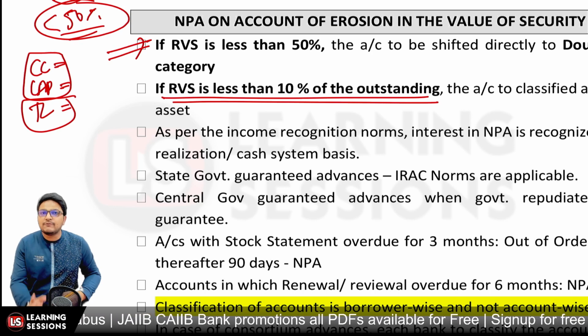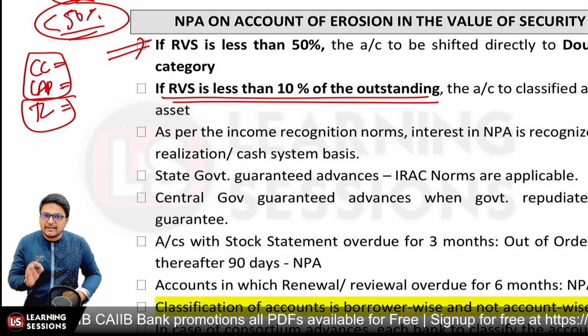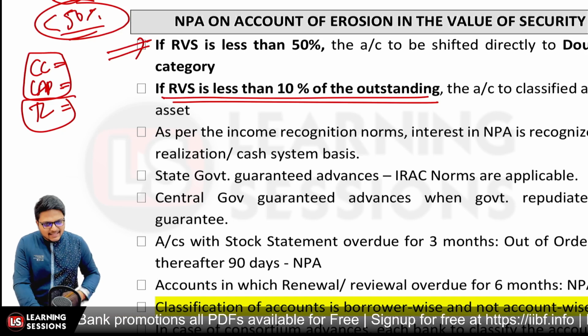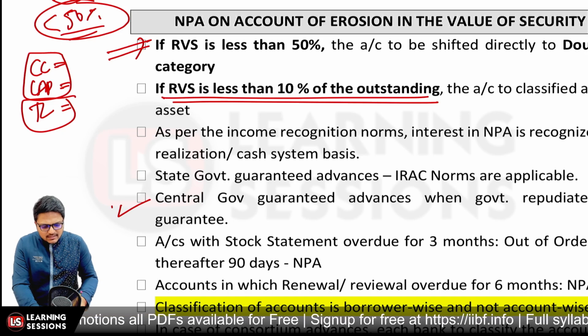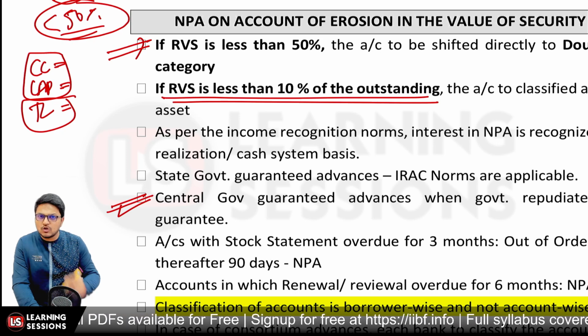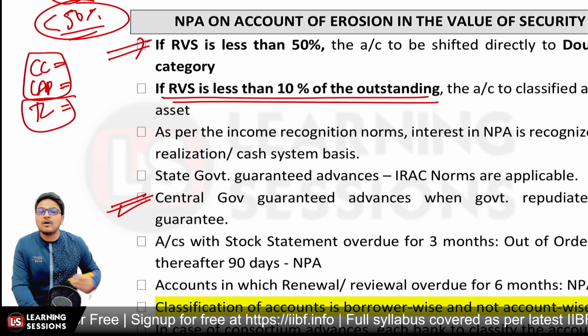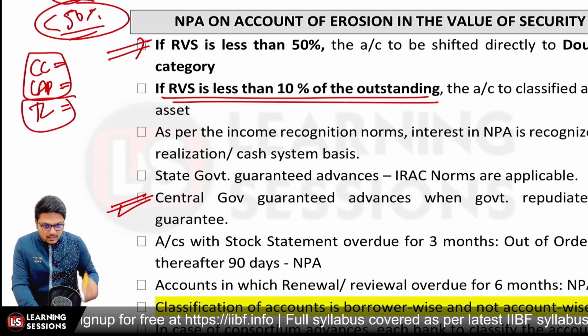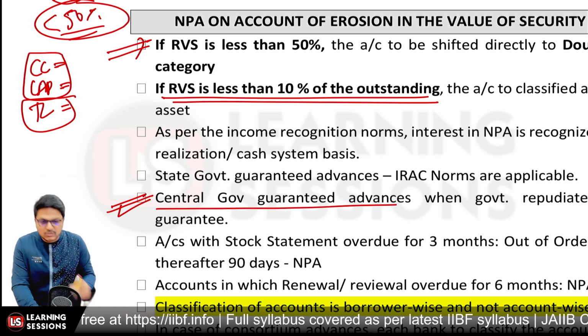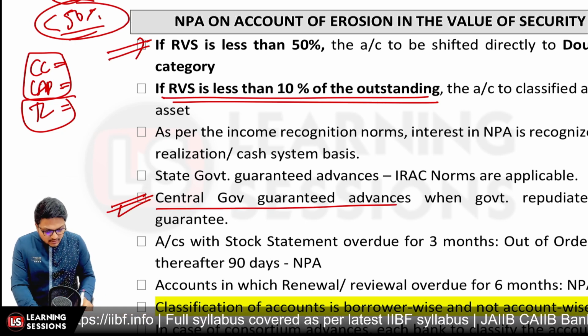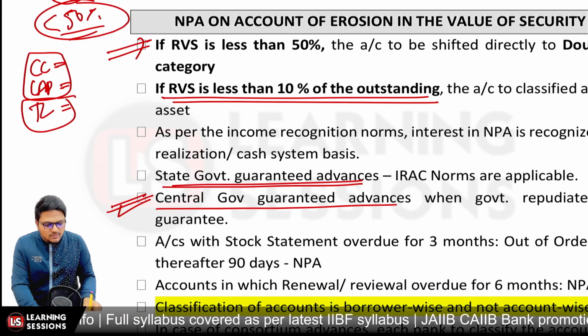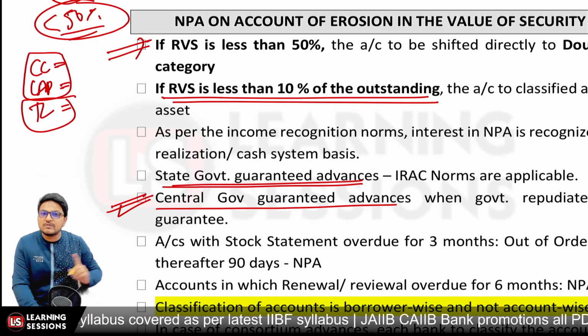And further, if a central government guarantee is there, the IRAC norms, that is the income recognition and asset classification norms that we discussed about the different classification of loans, won't be applicable in case of central government guaranteed loans. But in the case of state government guaranteed loans, the IRAC norms will be applicable.